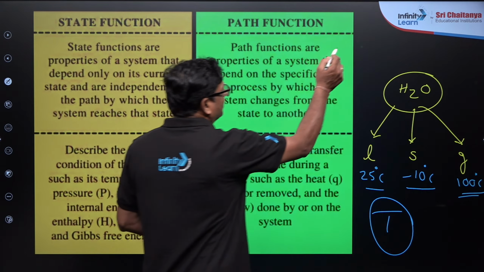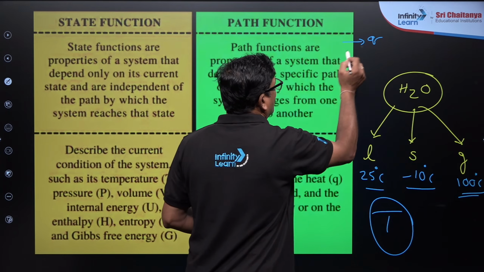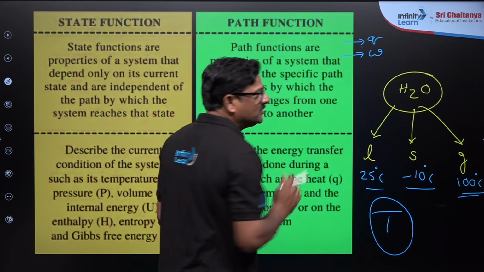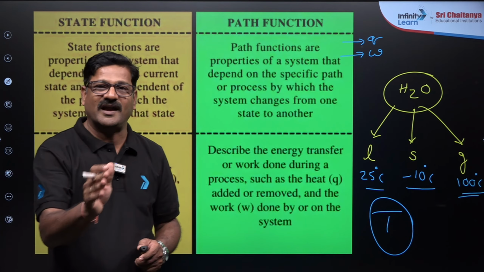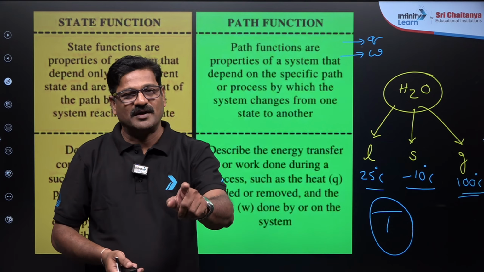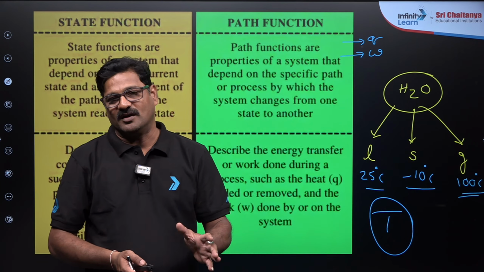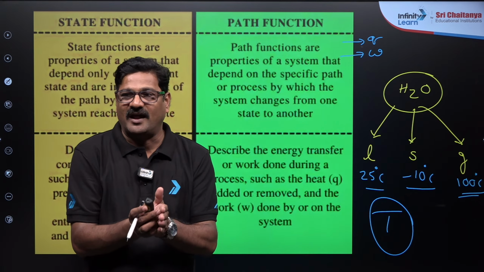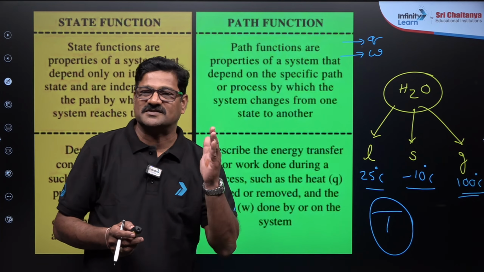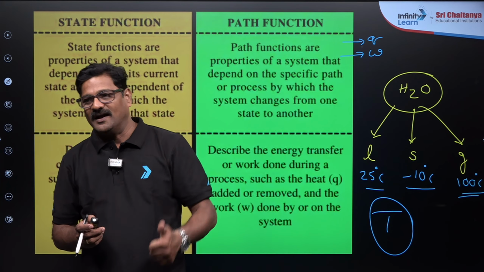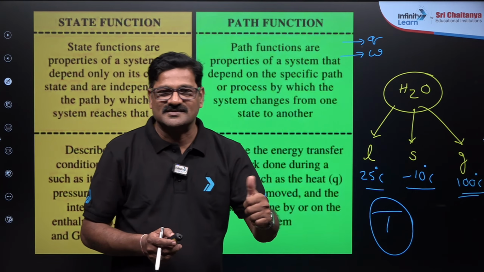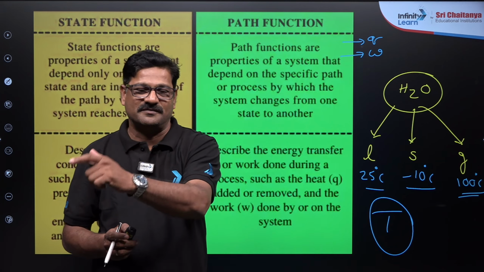Here heat is given as Q, and work is given as W. State functions are indicated by capital letters while path functions are indicated by small letters, right? So you should have clarity before you jump into the details of the subject, right? Clear? And Ravi and all students, please ask any doubt and use the chat box for that.